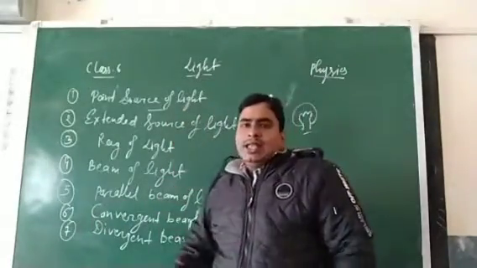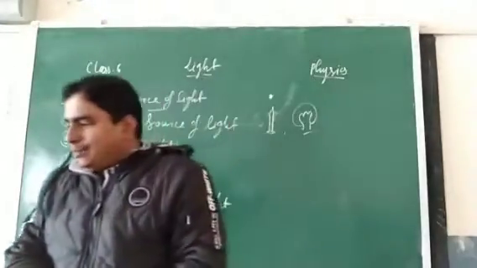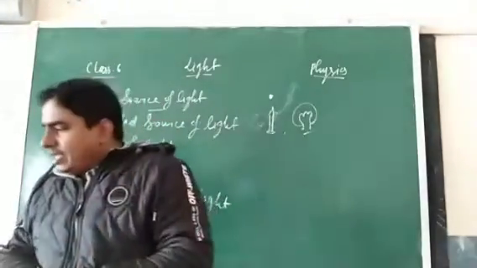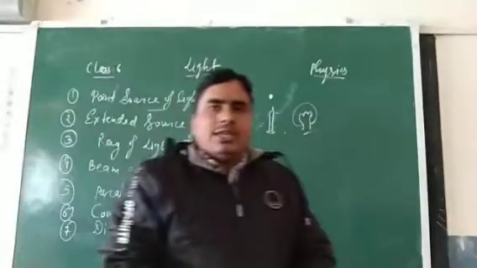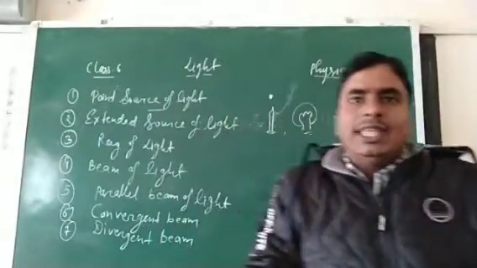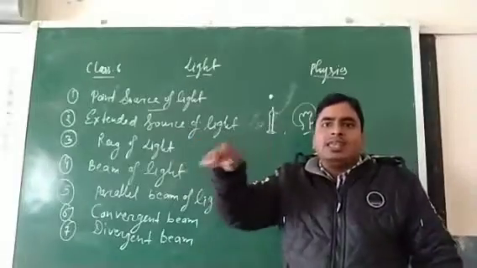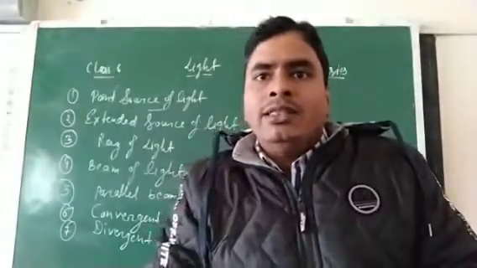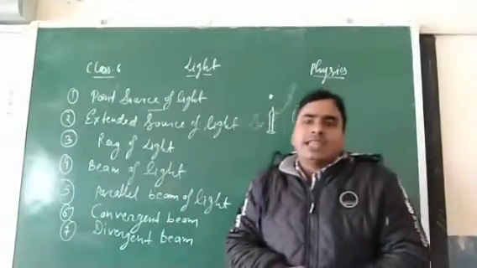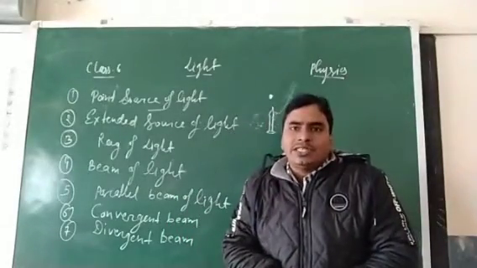Now, the next one is what? Ray of light. Ray of light means the path along which the light energy travels in a given direction. And we know that light always travels in a straight line, due to the rectilinear propagation of light.